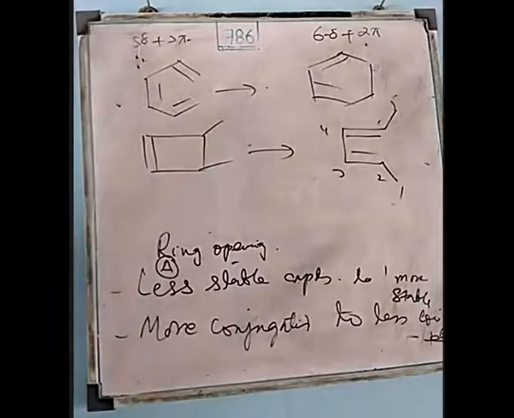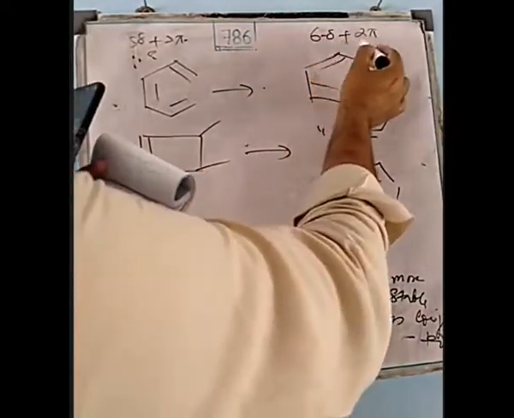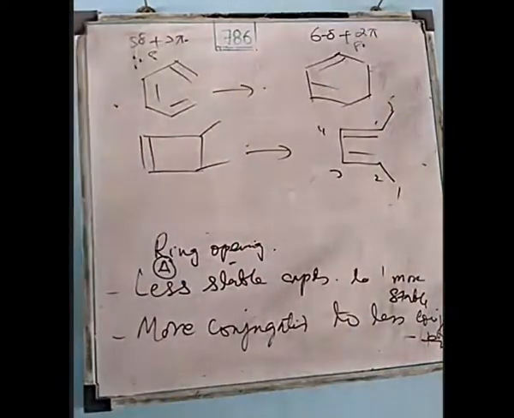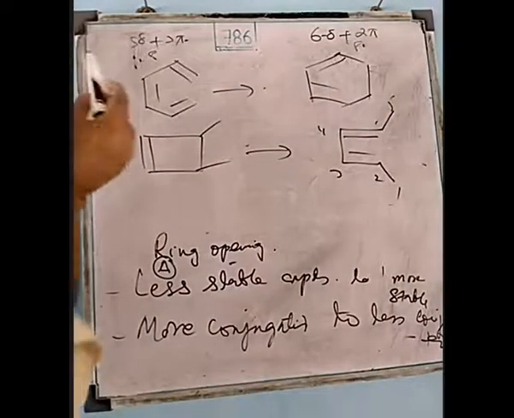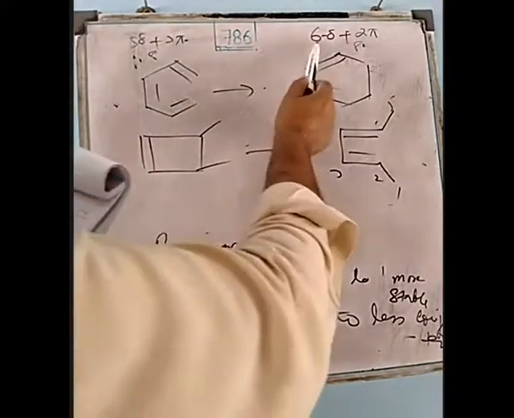Total number of bonds is 10. 5 plus 3 means 8. Here 6 plus 2 is 8. But the type of bonding is different. Here 5 sigma bonds, 3 pi bonds. Here 6 sigma bonds, 2 pi bonds.